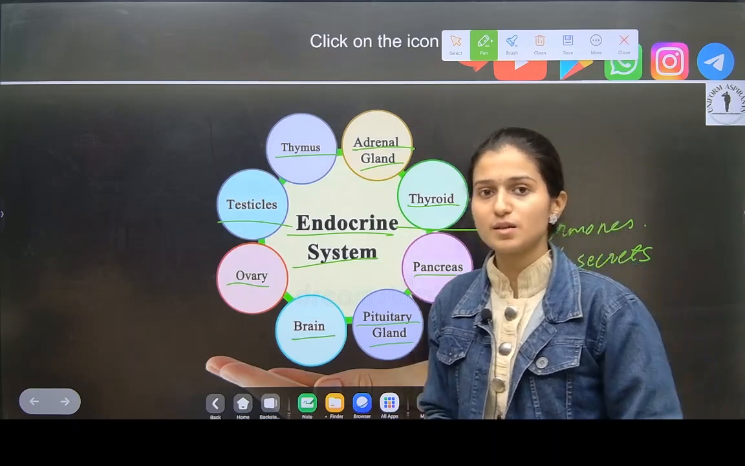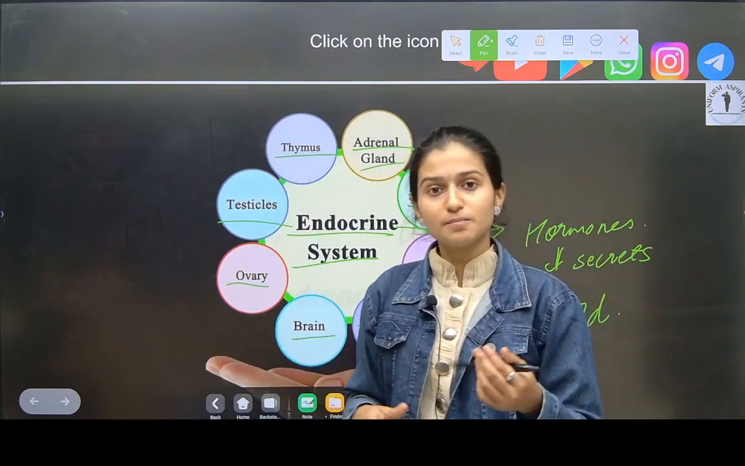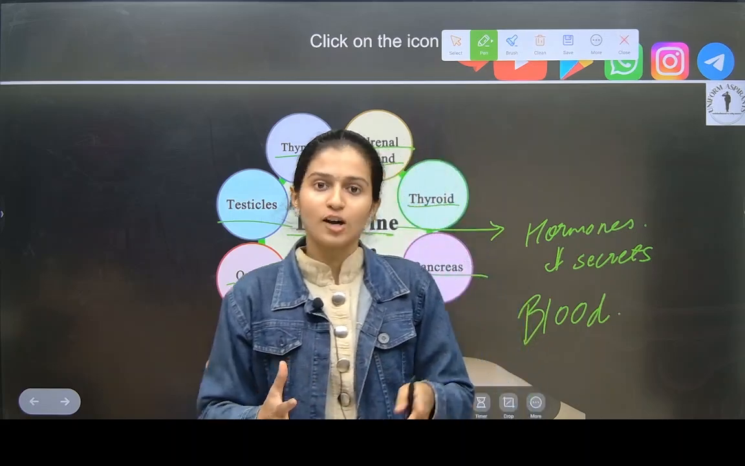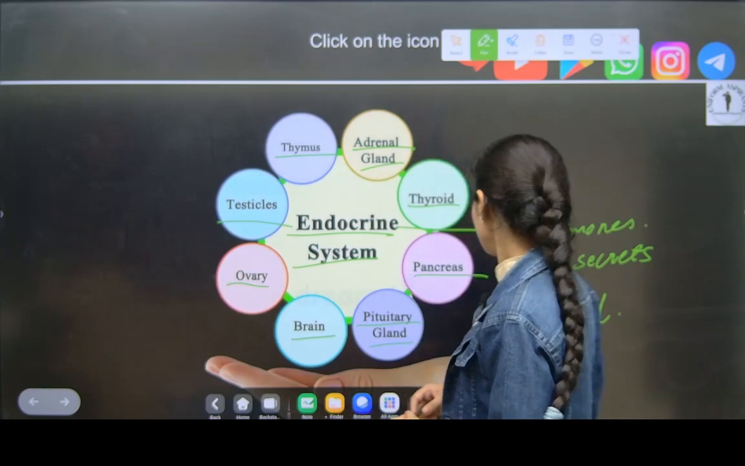Okay, means there are some sexual hormones in that also. There are some sexual organs in that, hormones are secreted. Okay, hormones are secreted.